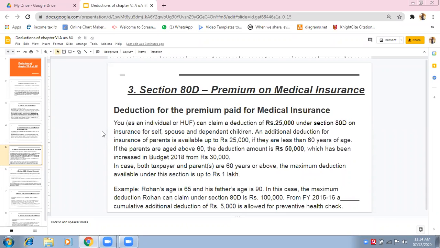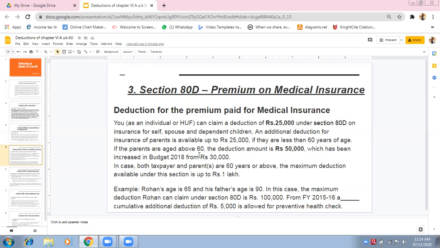25,000. Very good. Great job. Very good. Wonderful answer. So this is what I wanted. Because your parents are not aged more than 60 years. They are not aged above 60. Therefore, they do not come in the criteria of senior citizens.